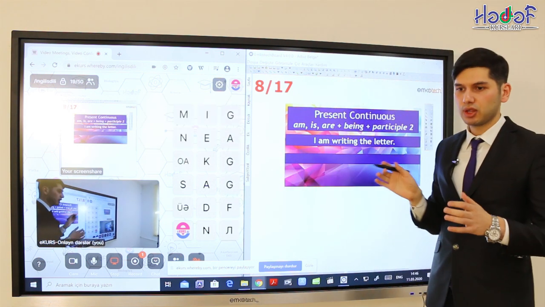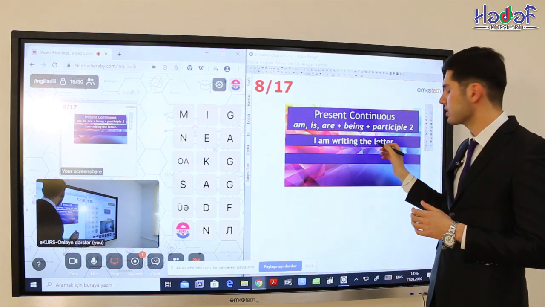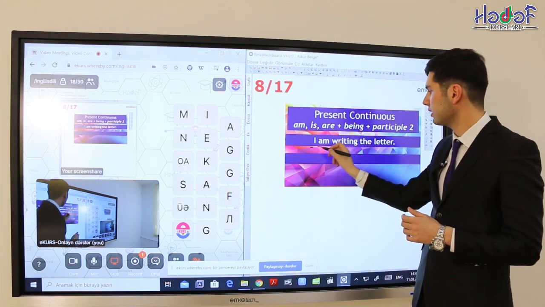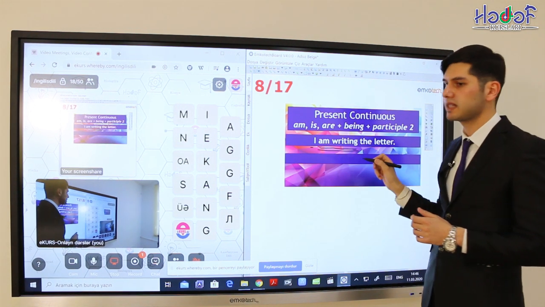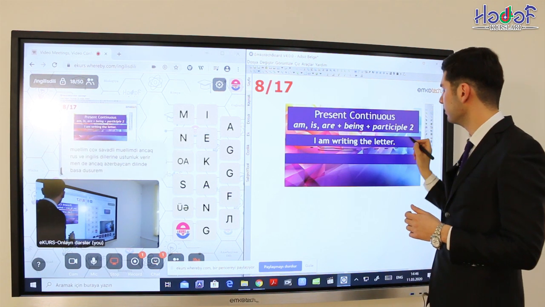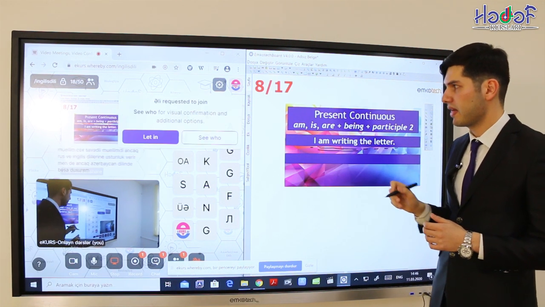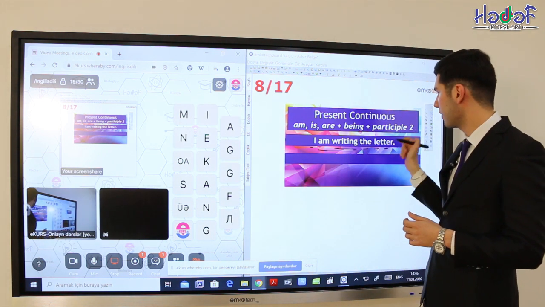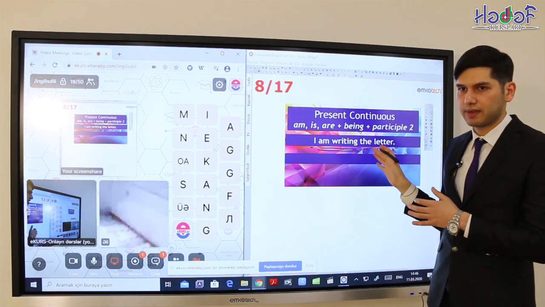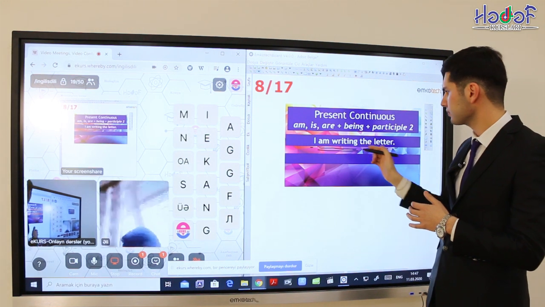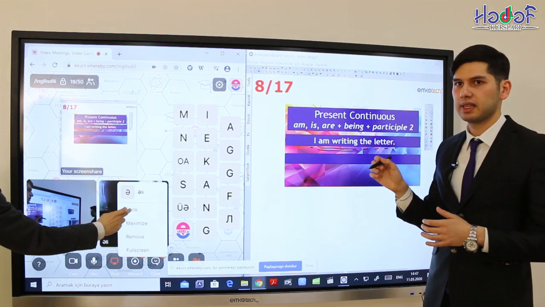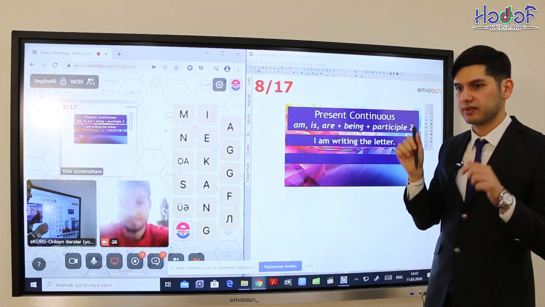In this case again, we firstly find out the object of this sentence. I, this is the subject. I'm writing, this is the predicate. The letter is object, that should be changed into subject of the passive voice. Now let's start. How can we translate first this sentence? I am writing the letter. Mən məktub yazıram. Ya piшу письмо.